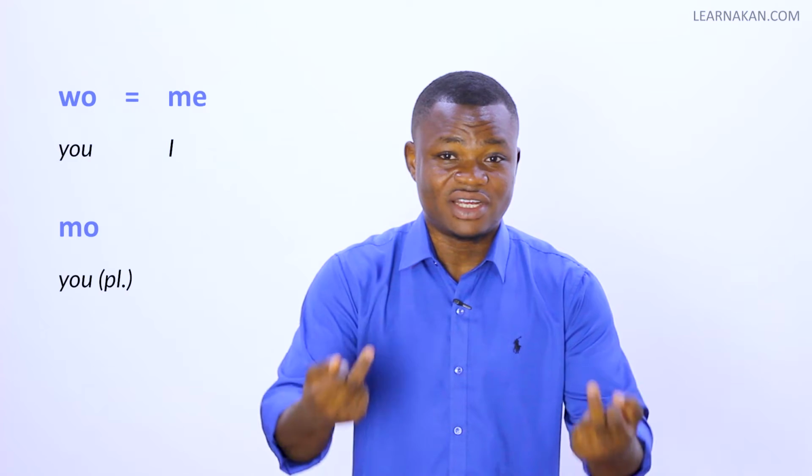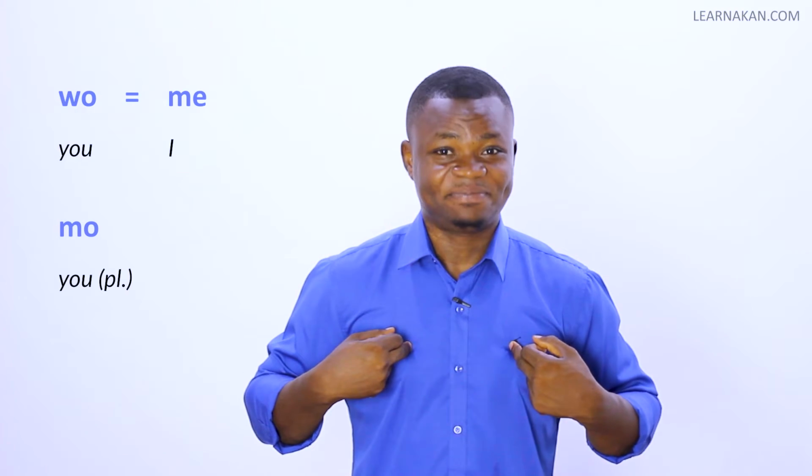Or if I'm asking you as a group, let's say you are two or more people and I'm asking you as a group, then I'll be using mo, you plural. So it's mostly either the wo or the mo pronoun that is used to ask questions. To answer, you first have to identify this pronoun, and since you are now answering the question for yourself, you have to change this pronoun to the first person, me.